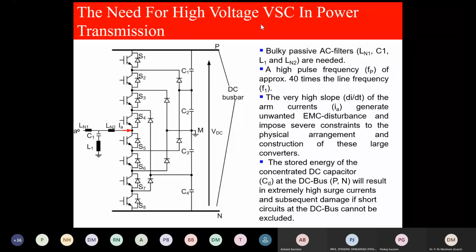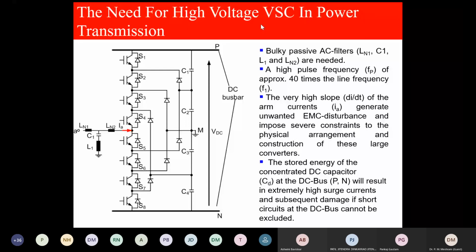There are various advantages of VSC. Power reversal is done with the help of current reversal. We can have multi-level inverter topologies with the VSC. The fundamental advantage of the voltage source converter is that power can be reversed by reversing the current. VSC is the generic name, and different topologies can be used.